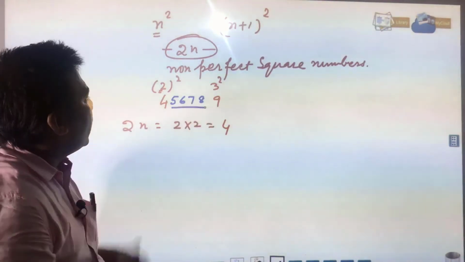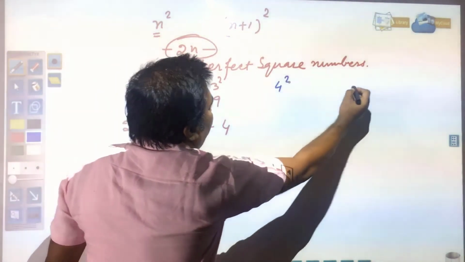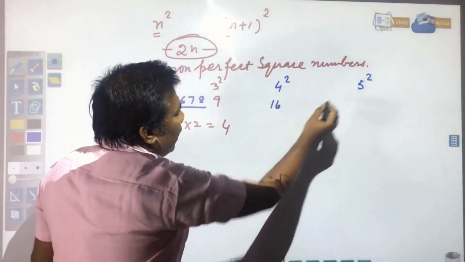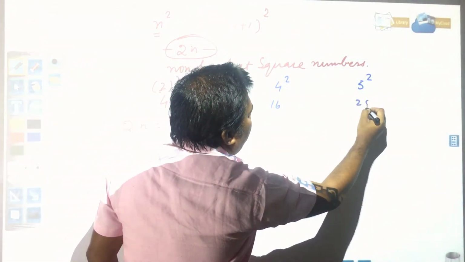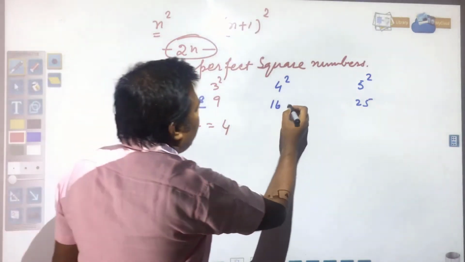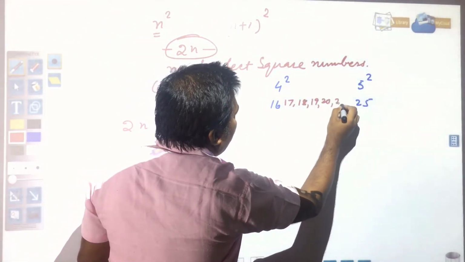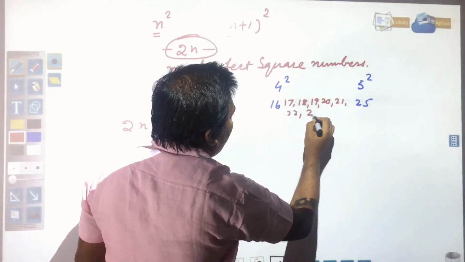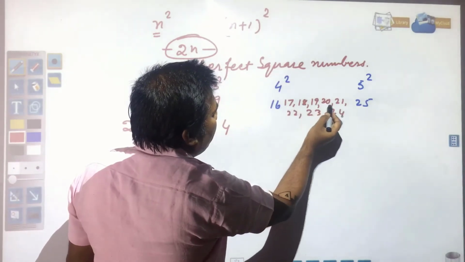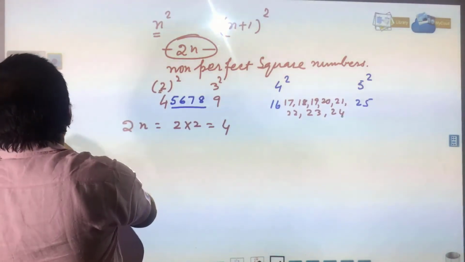You can check by putting other numbers also. Suppose you have 4 square and next you have 5 square. So, 4 square is equal to 16, 5 square is equal to 25. In between, how many numbers should be there, you check. In between you have 17, 18, 19, 20, 21, 22, 23 and 24. How many numbers are there? 1, 2, 3, 4, 5, 6, 7, 8. 8 numbers should be there. So, put in the formula, that is correct or not.